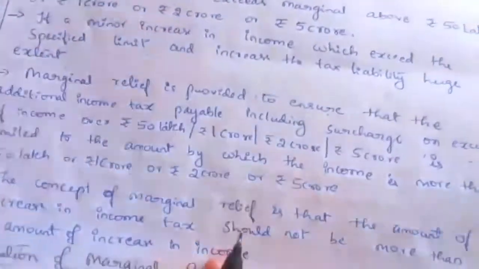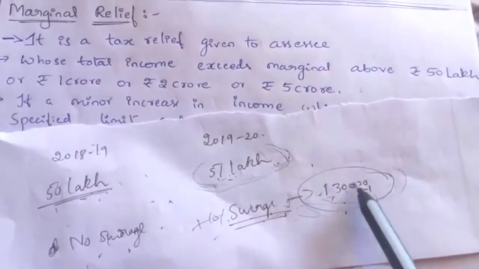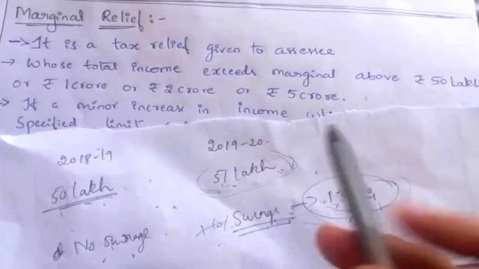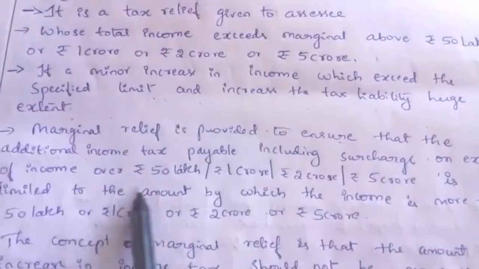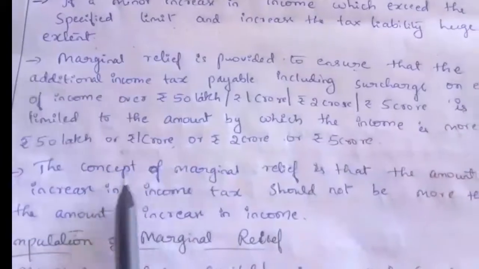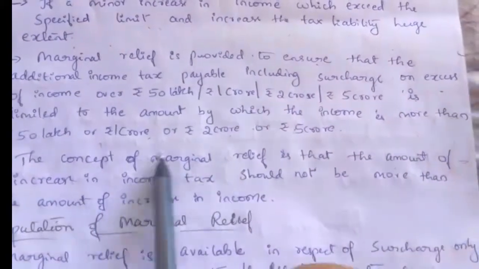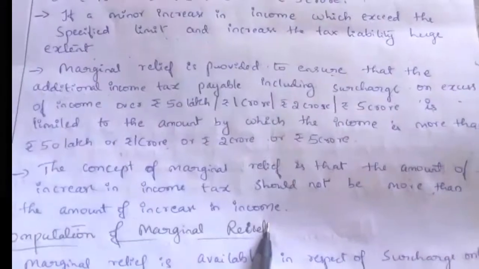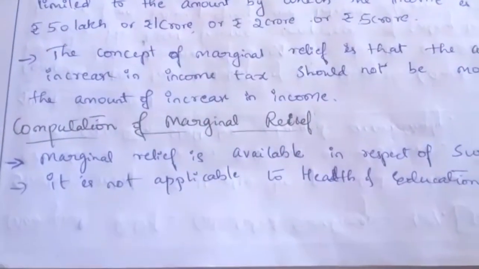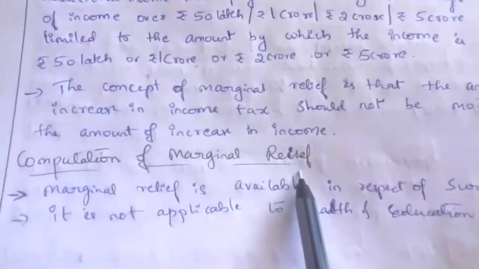Understood? So the amount of increase in tax should not exceed the amount of increase in his income. That is what is said here. So the concept of marginal relief is that the amount of increase in income tax should not be more than the amount of increase in income. Now we'll see how to compute this marginal relief.